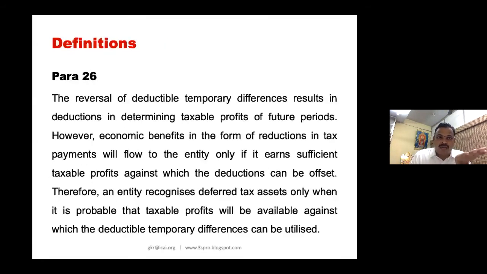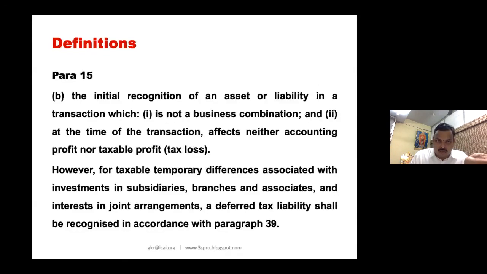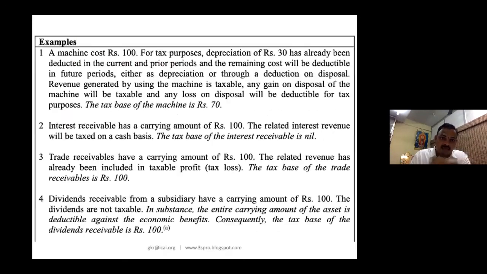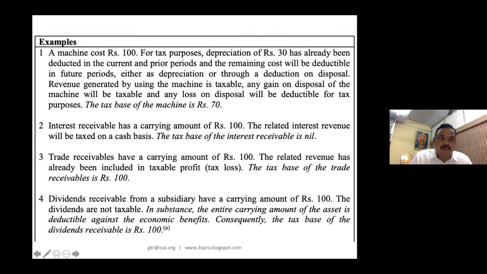The temporary difference is the difference between your book carrying amount and the tax base. So what is your tax base? Tax base of an asset is the amount that will be deductible for tax purpose against any taxable economic benefit that will flow to an entity when it recovers the carrying amount of an asset. So here in this example, 100 minus 30, 70 is your tax base.